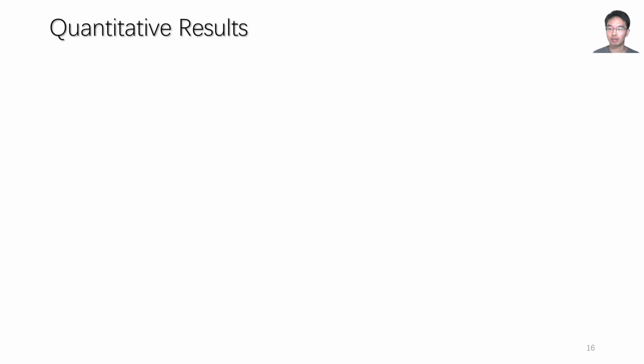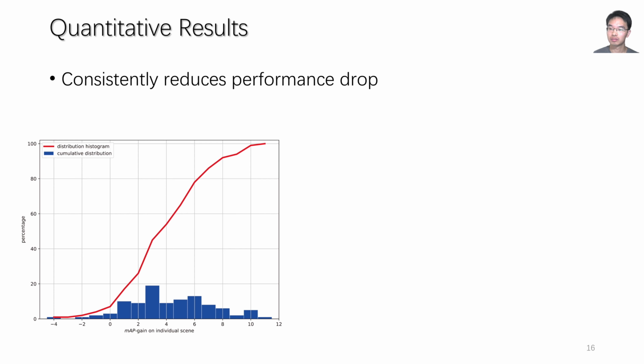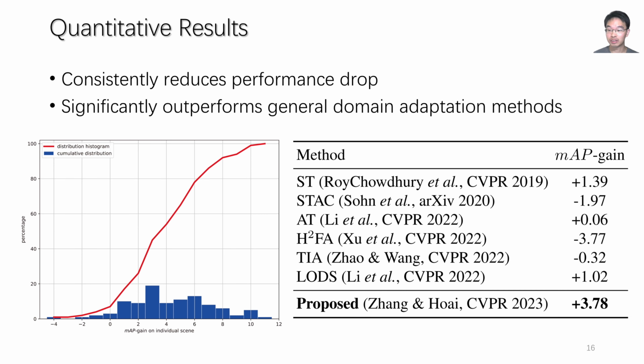On all the videos, our framework obtains an average improvement of about 4 points. The performance is mostly consistent among the scenes. One good thing about our framework is that it does not require much tuning. The same set of hyperparameters are used for all the videos in the dataset. Compared to domain adaptation baselines, our method leads by a large margin.